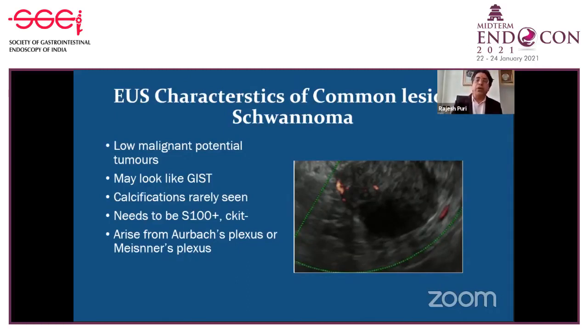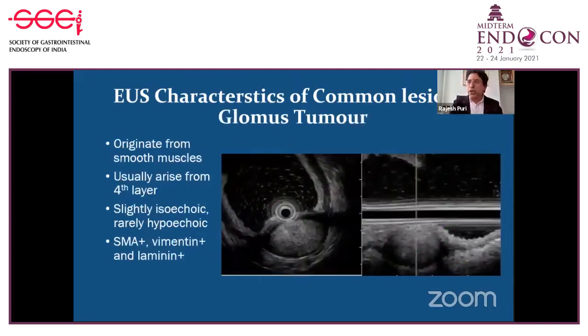It is important, when you come across a fourth layer lesion, to take the biopsy to prove whether you are dealing with GIST, or schwannoma, or leiomyoma, and on that basis you can plan. And if the lesion is more than 5 centimeter, the possibility of a malignant GIST is there. These patients may require neoadjuvant therapy. It is important to take the biopsies, and I think Dr. Surinder Rana is going to cover this in his talk.